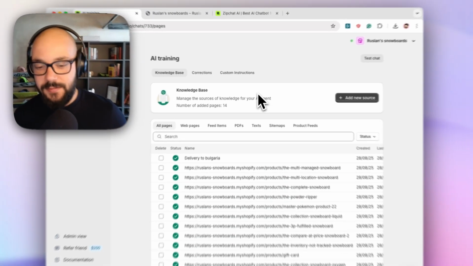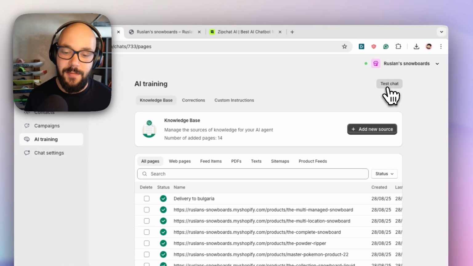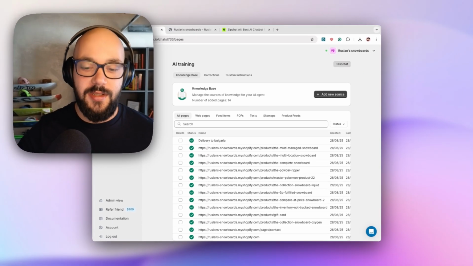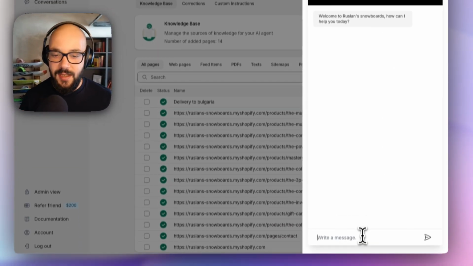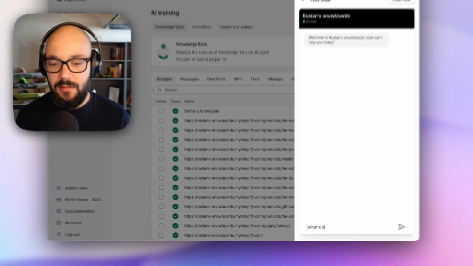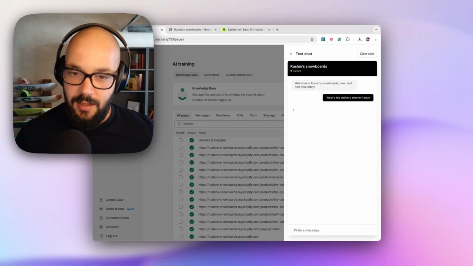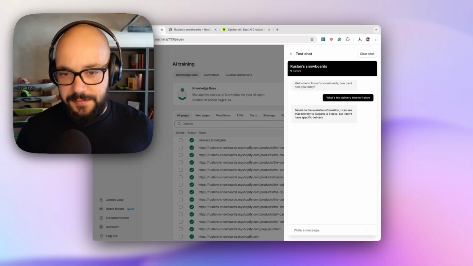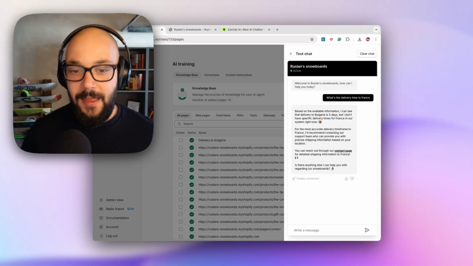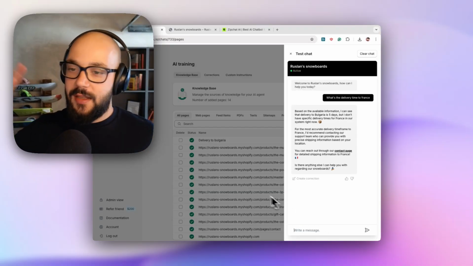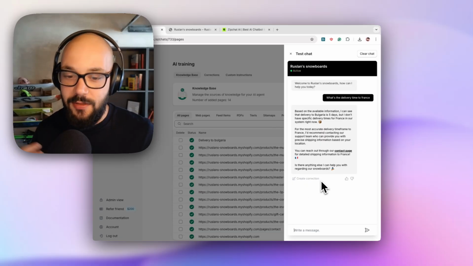On top of that, if somebody talks to Zipchat, or I talk to Zipchat, and I don't like the answer, what we can do is create corrections. So basically do a trial and error for Zipchat to remember. The way that works is, let's say, a question like that. Let's say France. I don't have any delivery information on my website. So it's probably going to tell me it doesn't know, right? So it's telling me I can see Bulgaria is 5 days, but France, I have no idea. And now I can either add information, but sometimes you just want to correct how it's answering. And to do this, I can create a correction.